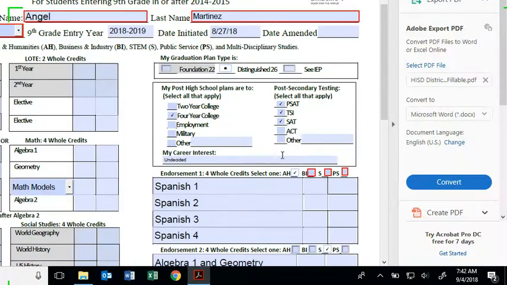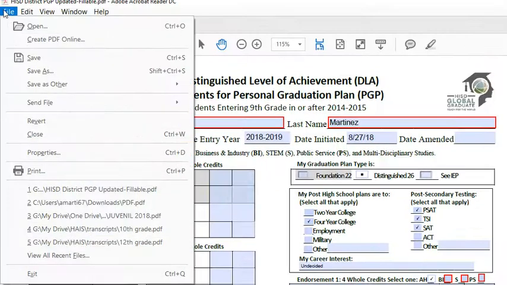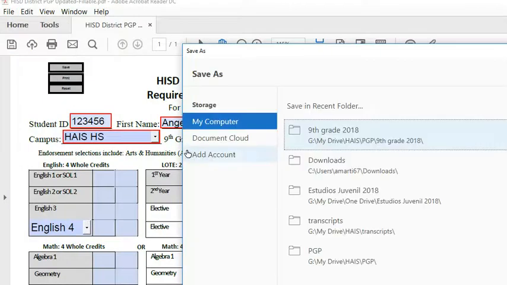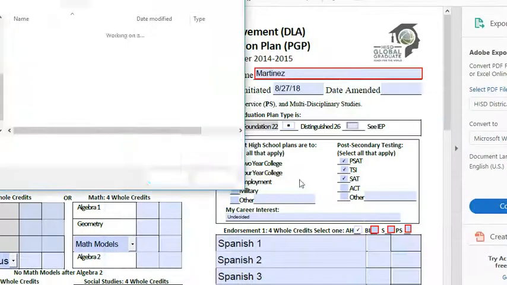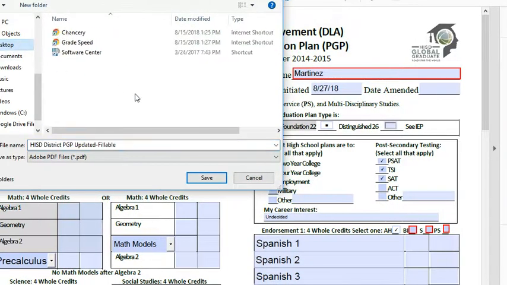Okay, at the end, after all of this is done, you're going to do File, Save As, and you're going to save it somewhere on your computer. Okay, choose a different folder. So let's say I save it on my desktop. I want you to save it last